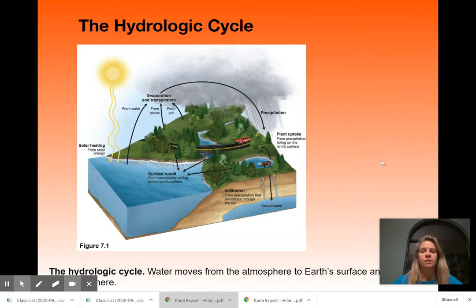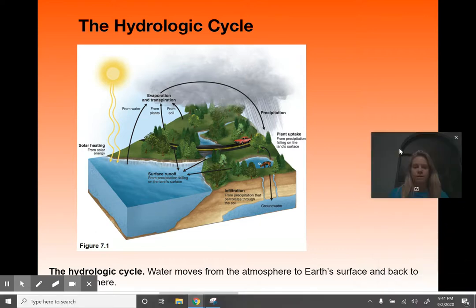Most people know this one. It's a water cycle. The water cycle basically just moves water through the atmosphere. So like I said, it's pretty important. Everything needs water. If we study this, there's a bunch of terms, and I've got a bunch of vocabulary written out in the slides, so you guys will see that as we go through.